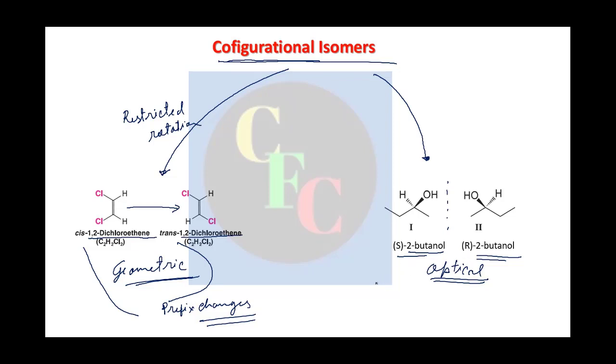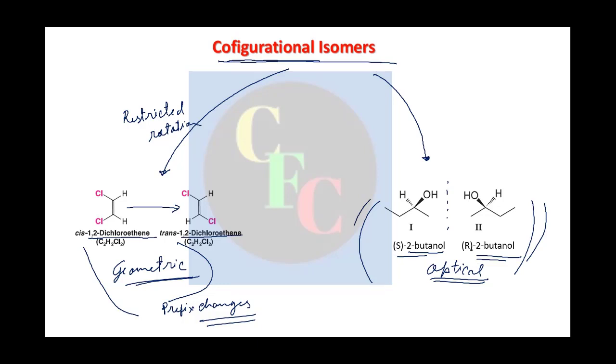Everything else remains the same. So these are configurational isomers. The IUPAC name of the compound will be the same, only the prefix will change. Now, we'll continue our discussion mainly with these optical isomers, optical activity, and how to designate R and S.